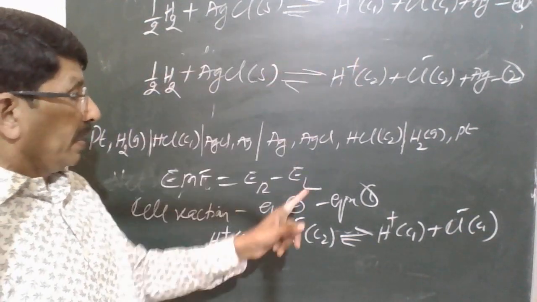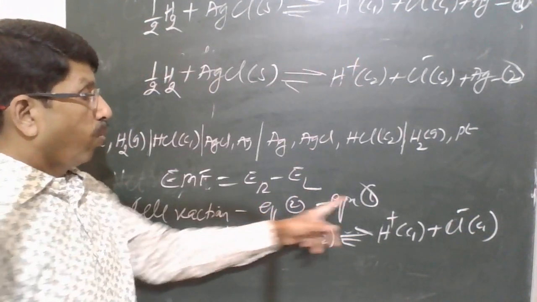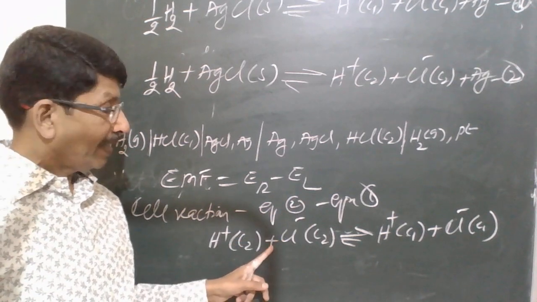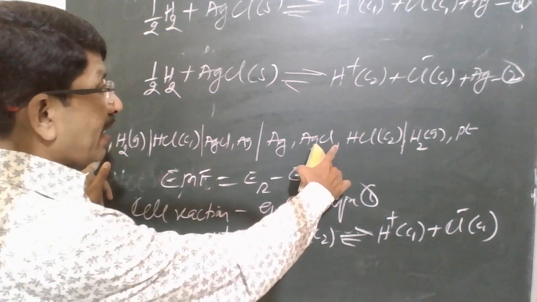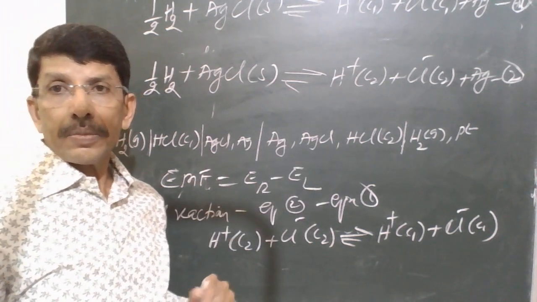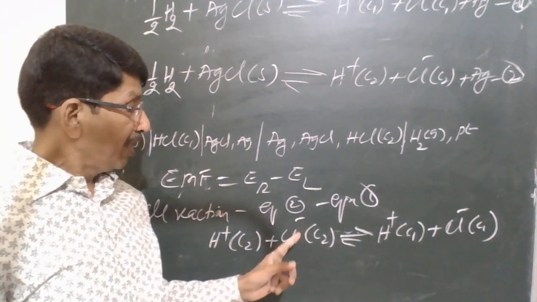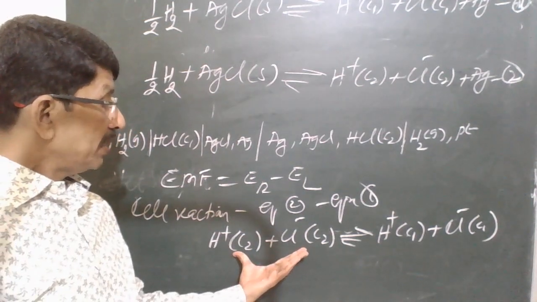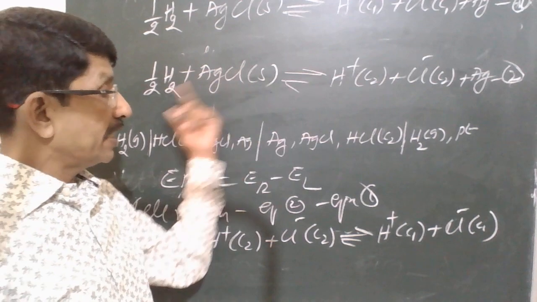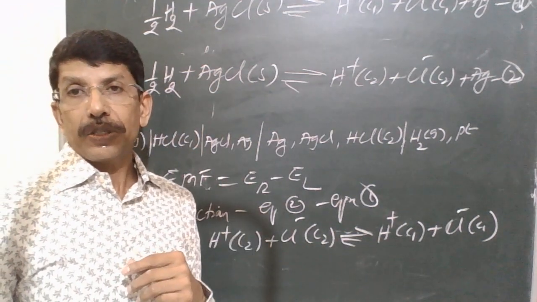By subtracting equation 1 from equation 2, we get this reaction. So what's happening is that when we connect like this, the net reaction taking place is transport of HCl from C2 concentration to C1 concentration.